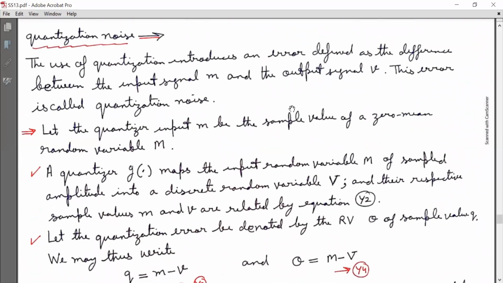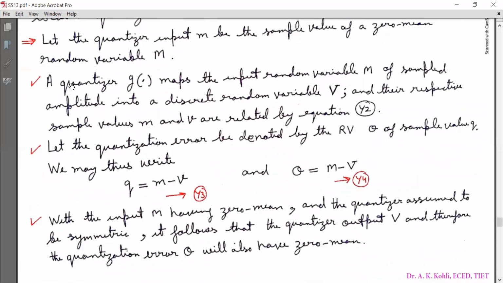Now we will talk about quantization noise. The use of quantization introduces an error defined as the difference between the input signal m and the output signal v. This error is called quantization noise, and it is noteworthy that quantization is an irreversible process. Let the quantizer input small m be the sample value of a zero mean random variable capital M.